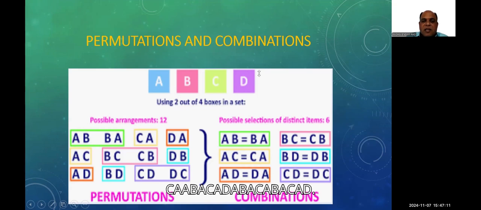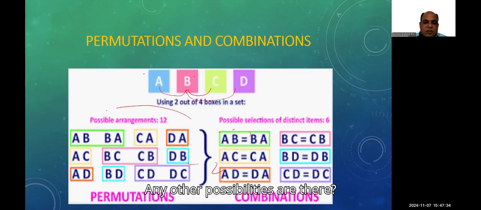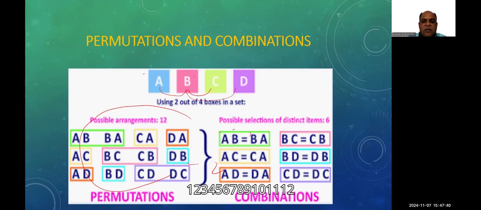AB, AC, AD, then BA, BC, BD, CA, CB, CD, DA, DB, DC. Any other possibilities? No. 1, 2, 3, 4, 5, 6, 7, 8, 9, 10, 11, 12.